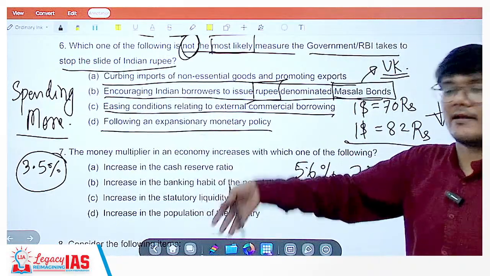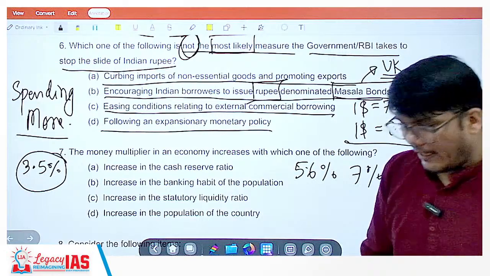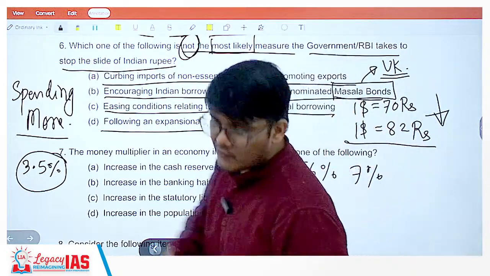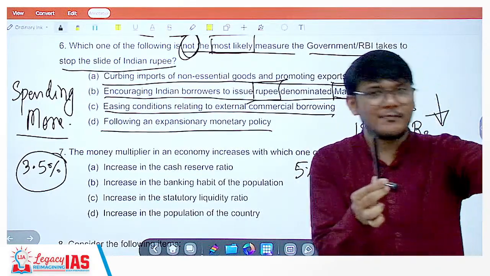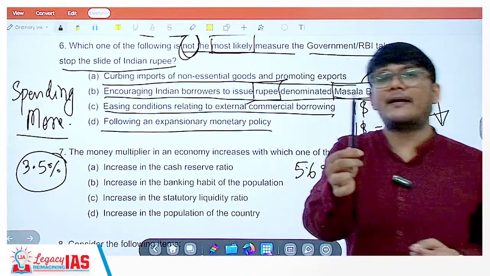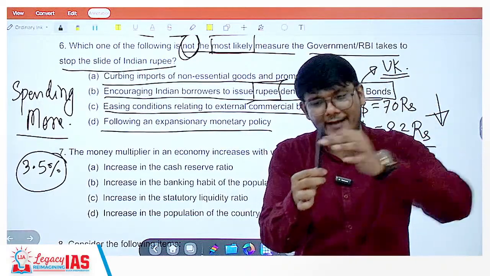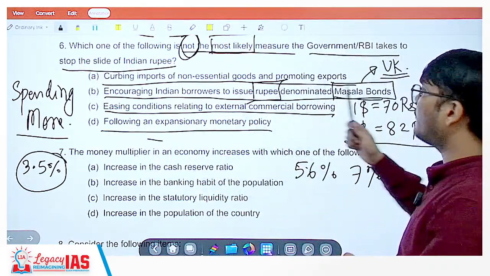More rupee in the market, lesser the value of rupee. Anything which is more in the market, its value goes down. If there is just one pen and 10 people want to buy, its value will go up. If there are 1 million pens and only 10 people want to buy, the value will go down. So more money in the market will reduce the value of the money further.